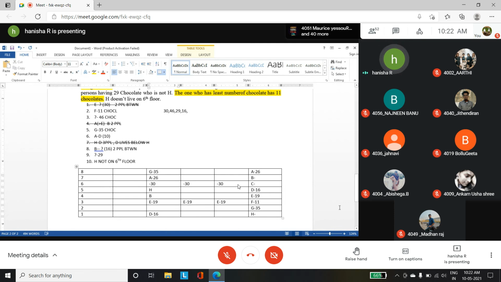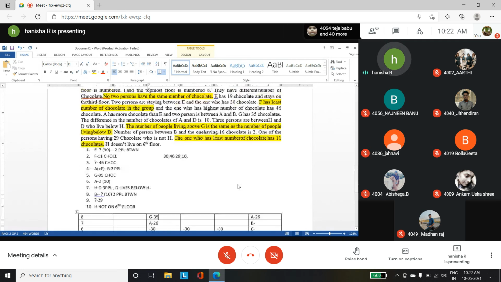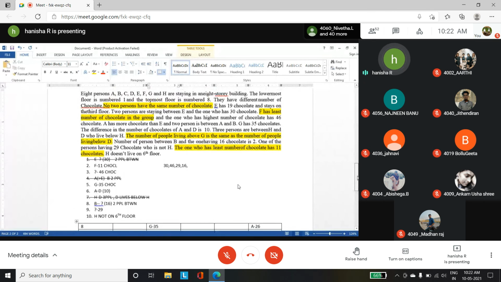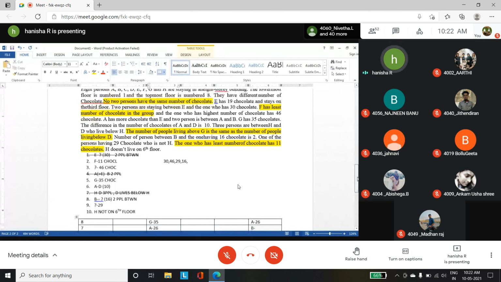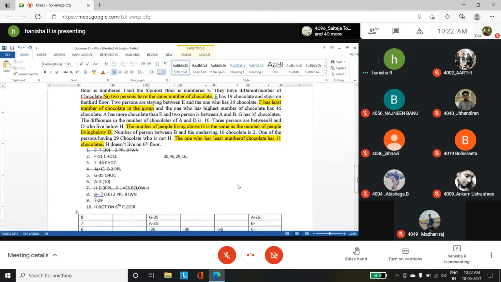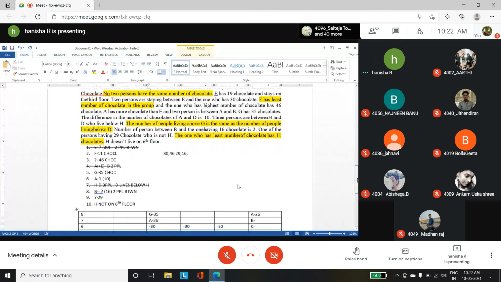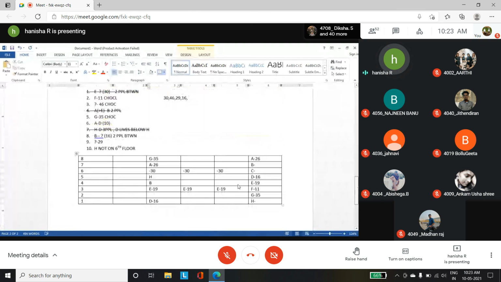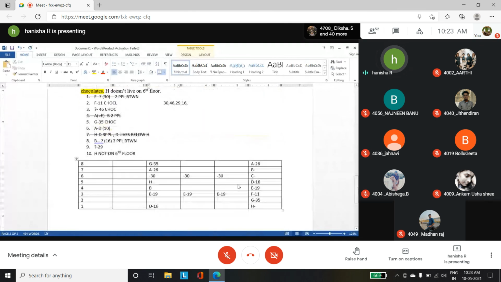So now look at it. Do we have any clues for C and F? Two persons of the E has 19 chocolates, stays on 3rd floor. Okay, so we don't have any clues for C and F, but only one clue. F has 11 chocolates.